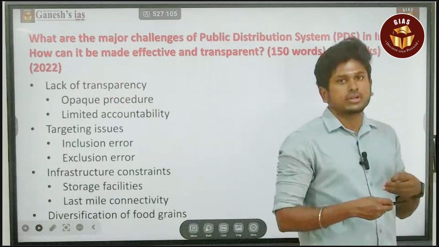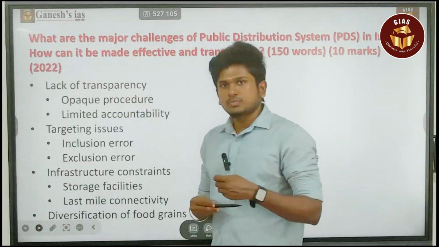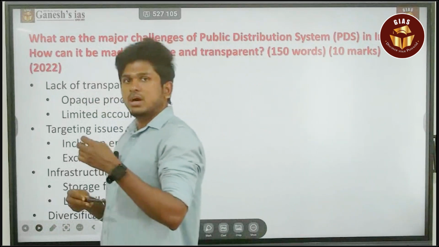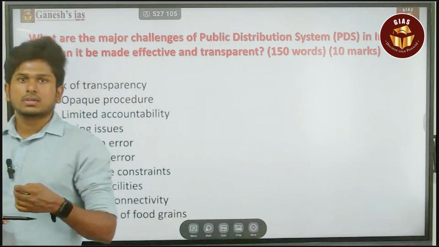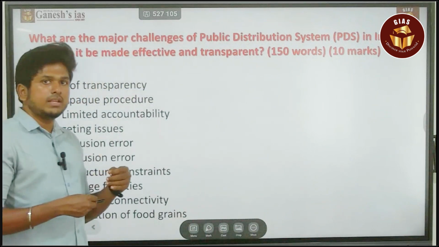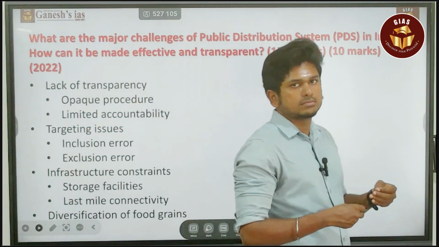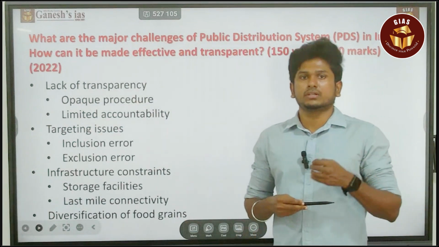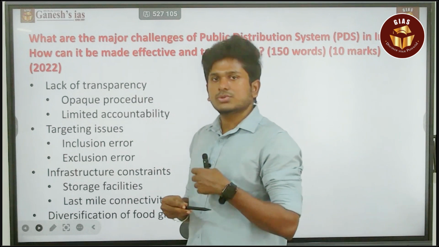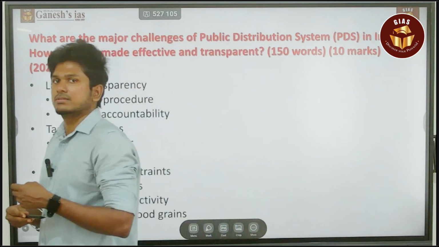Next is inclusion error. That person may be affluent or in a rich class, but still is availing the benefits of this food security program through the PDS system. That is the inclusion error. That is also a negative thing, also a challenge.